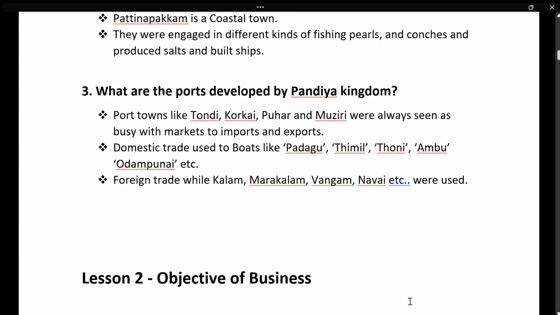And then next is the ports developed by the Pandya kingdom. When you learn these two questions, Maruvurapakam and Patinapakam, and then the ports developed by the Pandya kingdom, you can combine all this together and write it as a 5-mark question: how the coastal regions in ancient Tamil Nadu developed. So the ports like Tondi, Korkai, Puhar, Musiri were all busy with imports and exports. And you should write what boats were used in domestic trade and foreign trade.